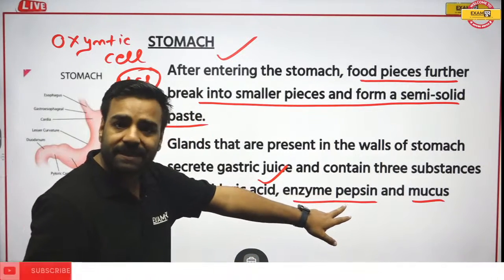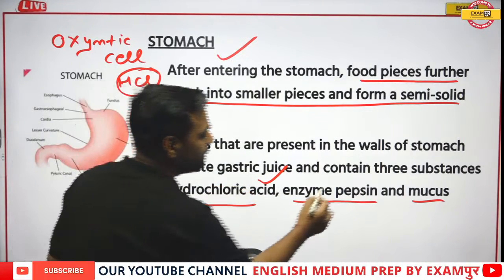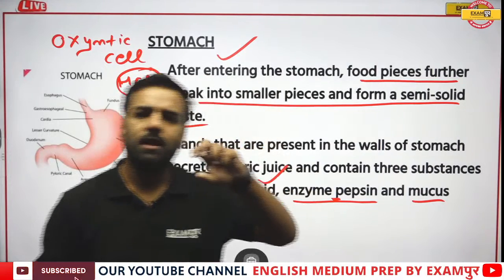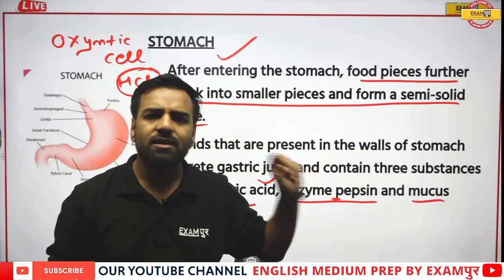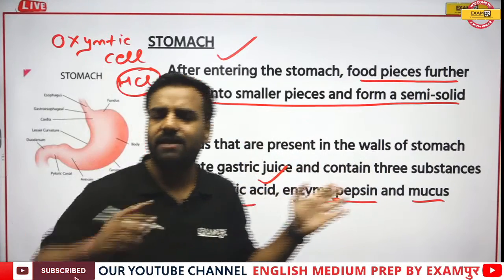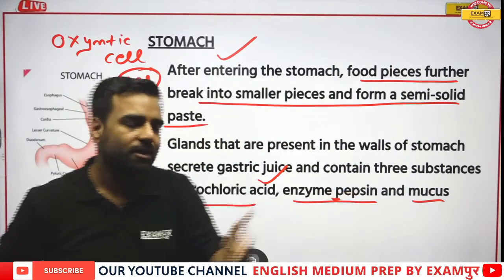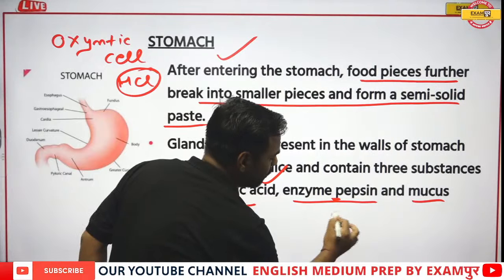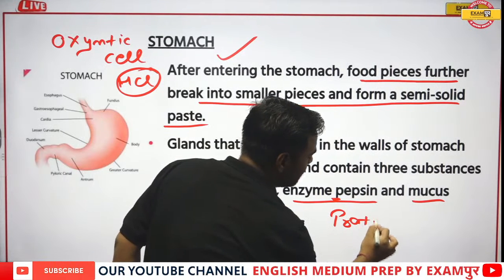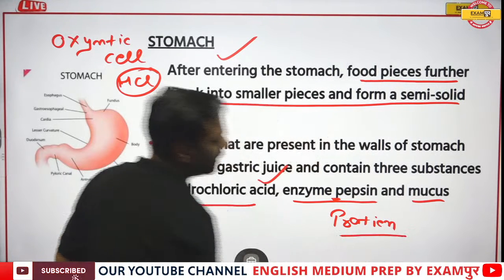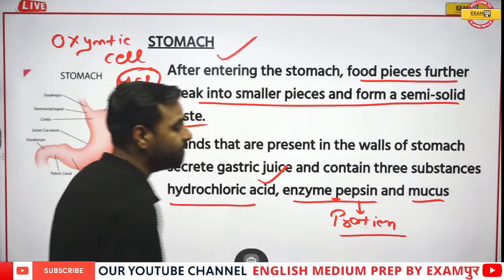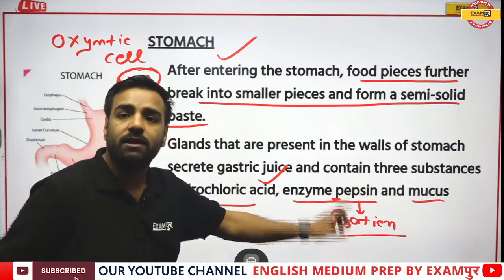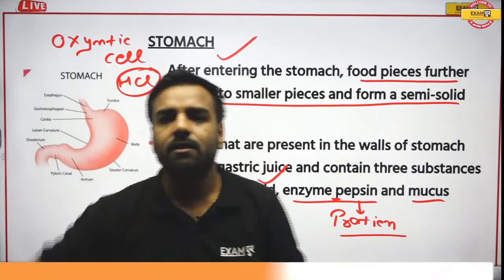The pepsin enzyme, just remember this word, P for pepsin. I guess everyone loves cold drinks, isn't it? There are several cold drinks like Pepsi, so you can denote it from that. P for pepsin and P for protein. So this pepsin helps in the digestion of protein. It may be asked in the examination. Remember, pepsin is an enzyme which helps in the digestion of protein. PP, do not forget.